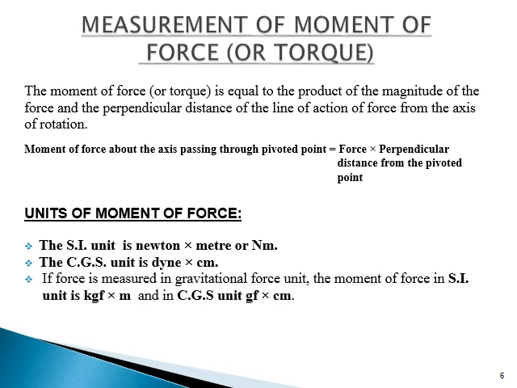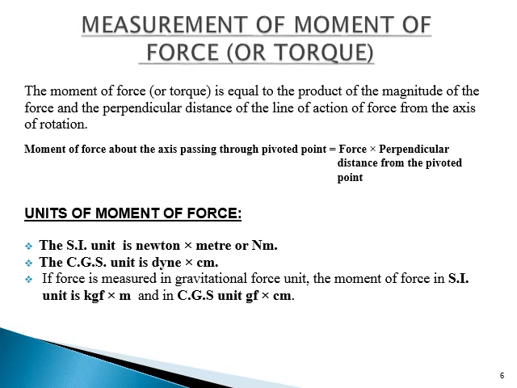Measurement of moment of force or tau. The moment of force is equal to the product of the magnitude of the force and the perpendicular distance of the line of action of force from the axis of rotation. This is the definition of moment of force or tau. Moment of force about the axis passing through the pivoted point is equal to force times perpendicular distance from the pivoted point.